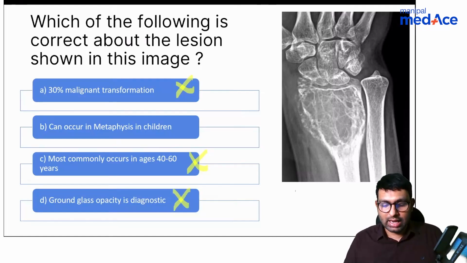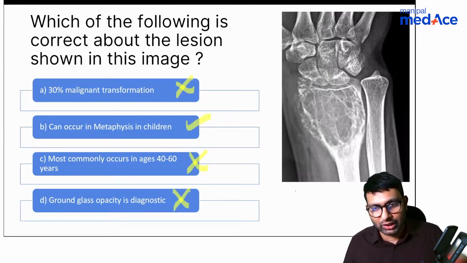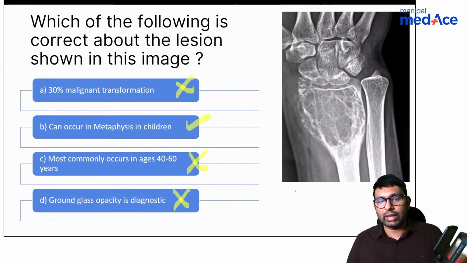The answer is can occur in metaphysis in children. Although it is an epiphyseal tumor, it can be in metaphysis in children. So this is the answer. Okay.